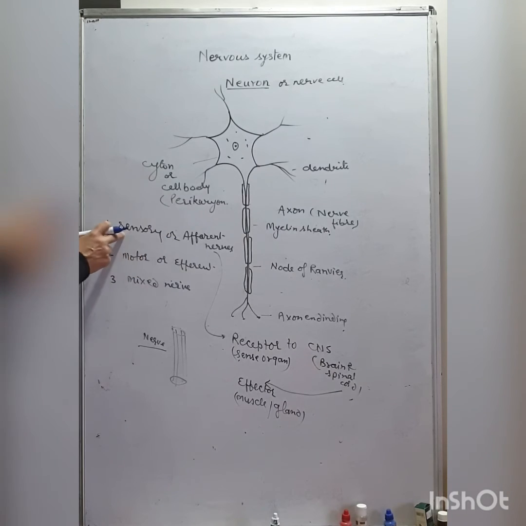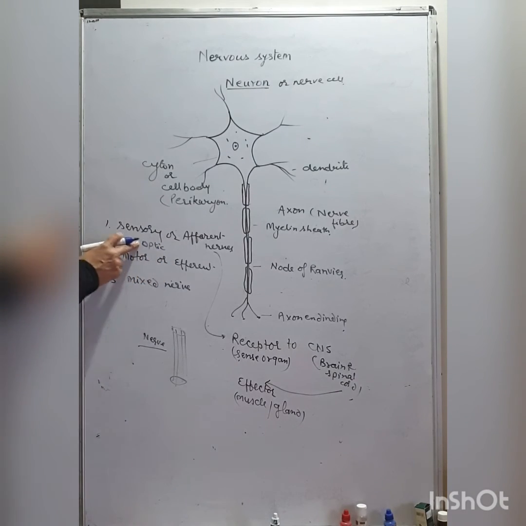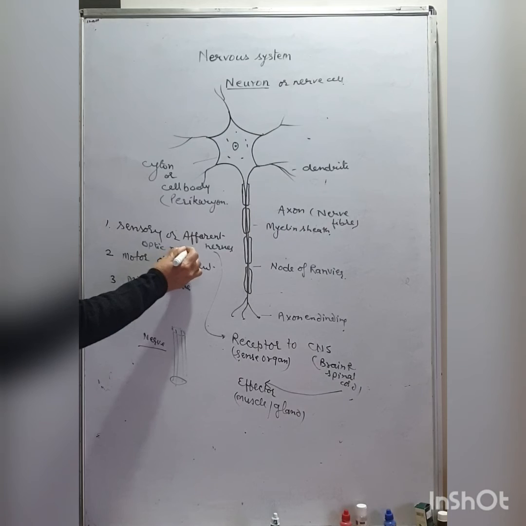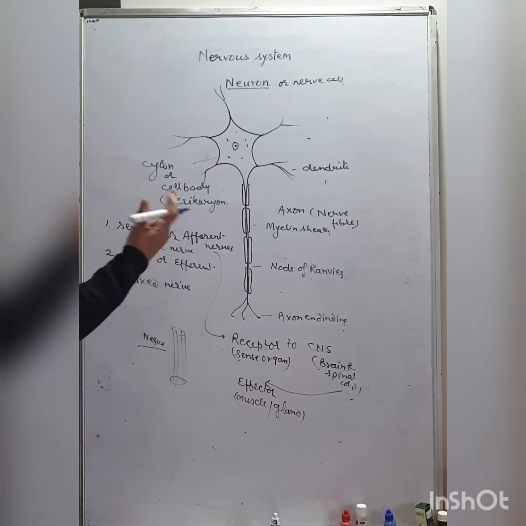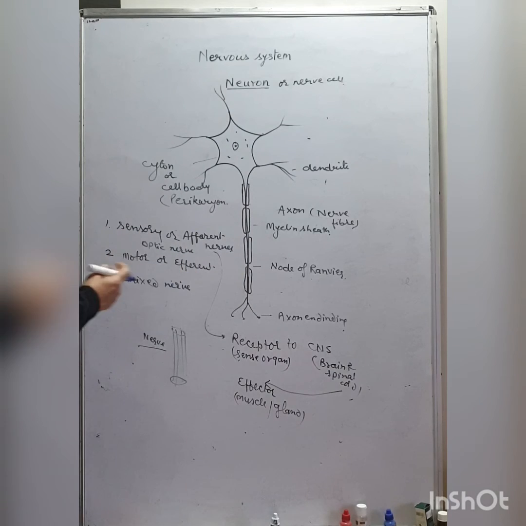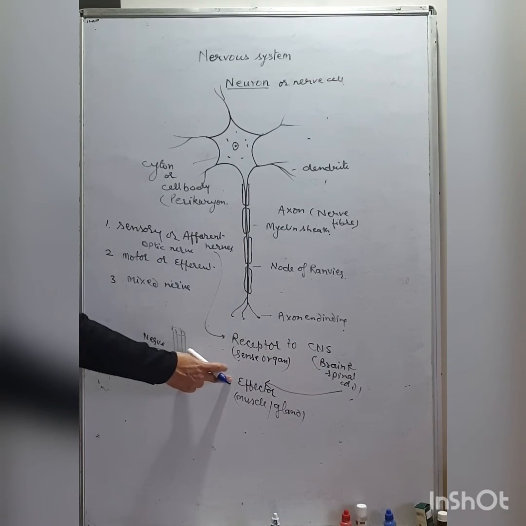The example of sensory nerve is the optic nerve, which carries the impulse from the eye to the brain. The auditory nerve carries the impulse from the ear to the brain. Olfactory nerve. And the motor nerve carries the impulse from the CNS to the effector.